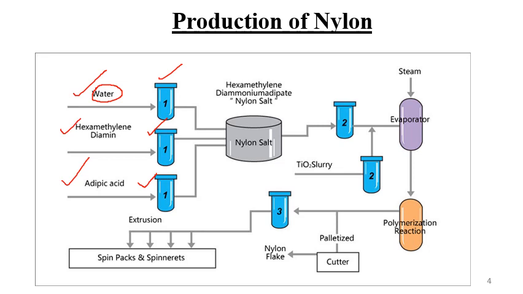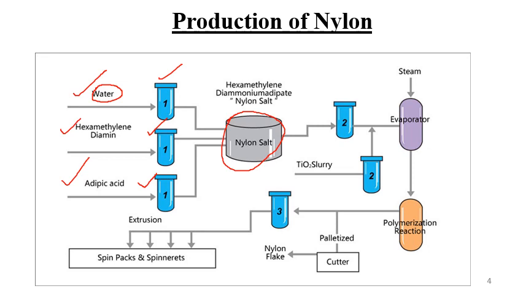Now all three reactants go into the chamber where the nylon salt is manufactured. All three are added into this chamber in stoichiometric amounts. When they are added, water acts as a solvent, and hexamethylene diamine and adipic acid act as the reactants.